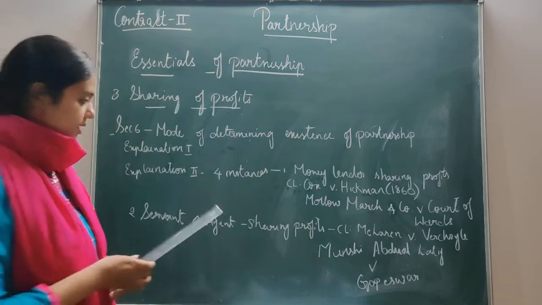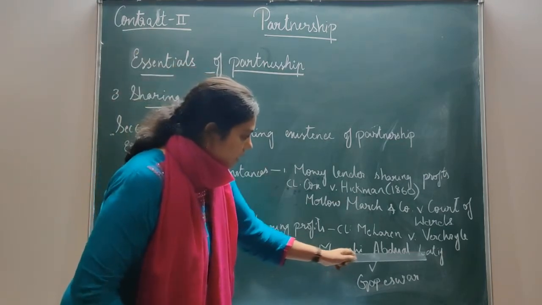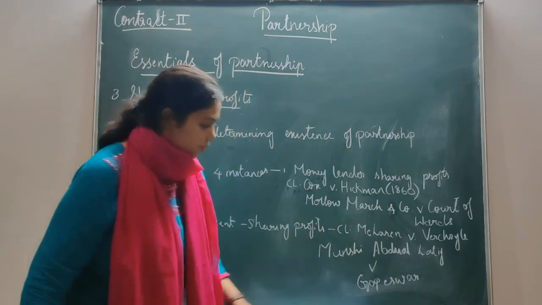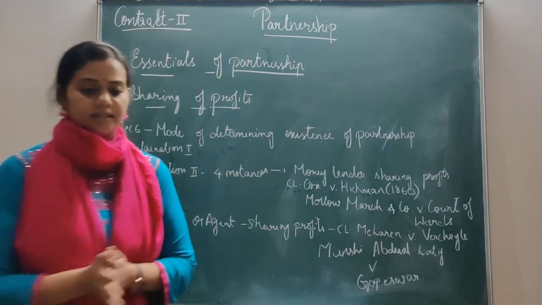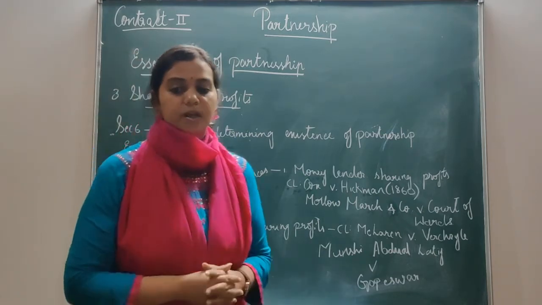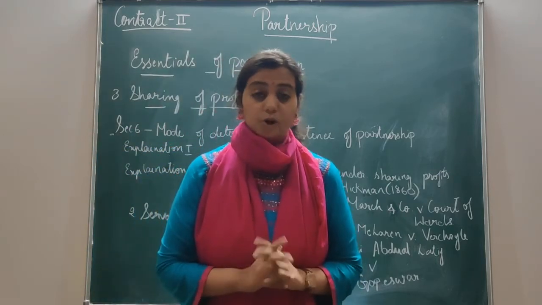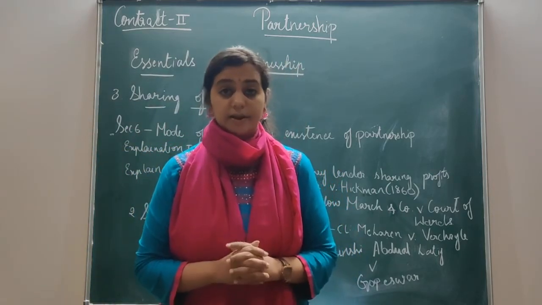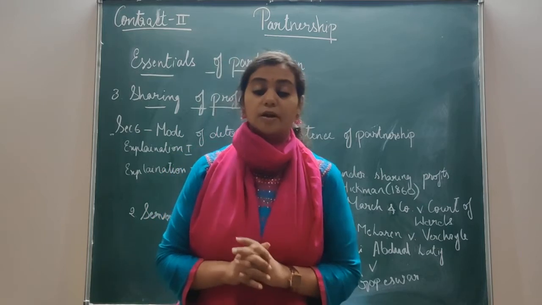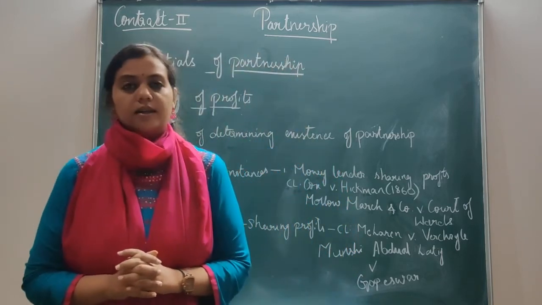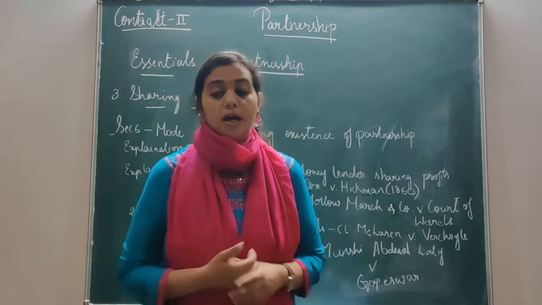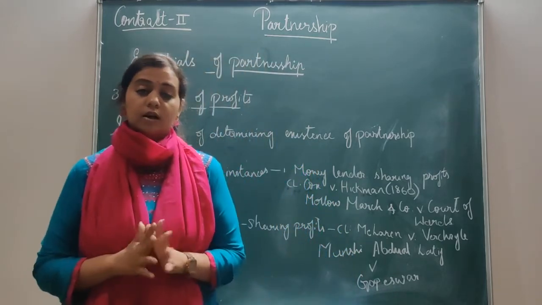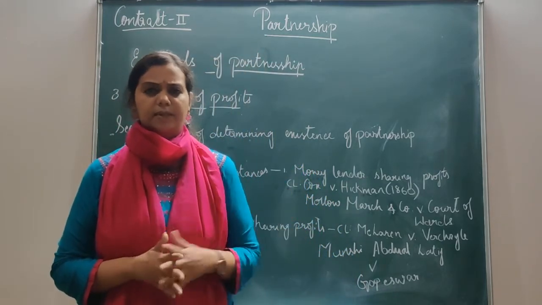And the next one is Munshi Abdullah Latif versus Gopishwara. What happens in this case is, it's a very simple case. Here you can clearly get to know how the agent and principal relation is established. So there's a person here who had undertaken to load and unload railway wagon for a limited company.